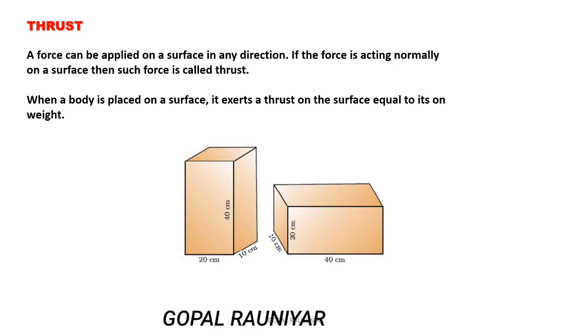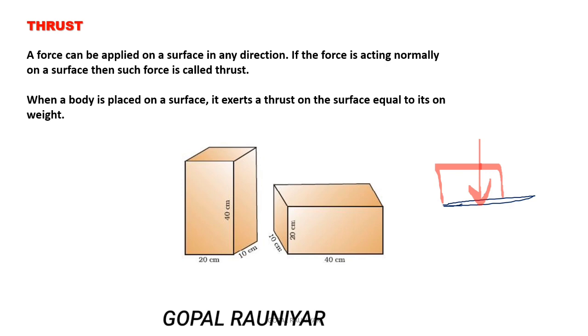Suppose this is a body, this is a surface, okay, and a force is applied on it. The force makes 90 degrees, so it acts perpendicularly. This means this force is acting normally on the surface, and this force is called thrust.